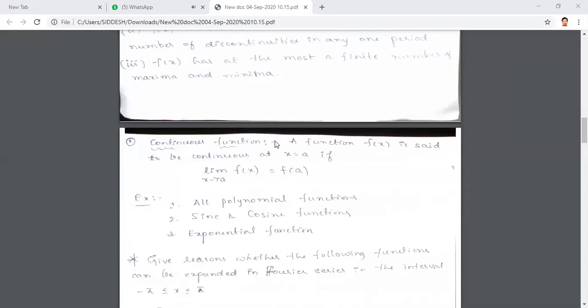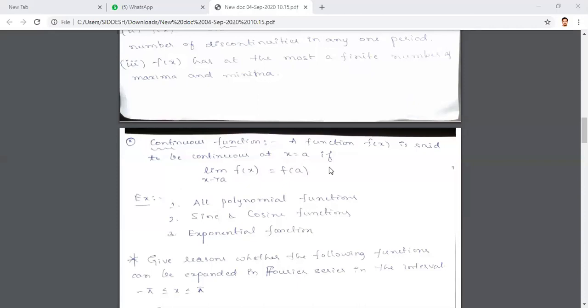In terms of limit, we can define this as: a function f of x is said to be continuous at x equals a if the limit exists at that point. You know how to find the limit. Just find the left hand limit and the right hand limit. If both exist and are equal, then you check the limit value against the function value at that point. If it equals the function value at that point, then we can say that the function is continuous at a. If you are checking in the interval a comma b, closed or open, and it is continuous at each and every point of the interval, then we say the function is continuous in the interval a comma b.